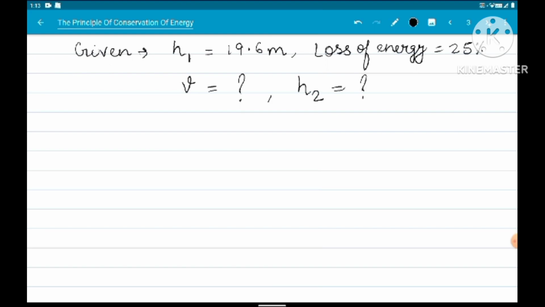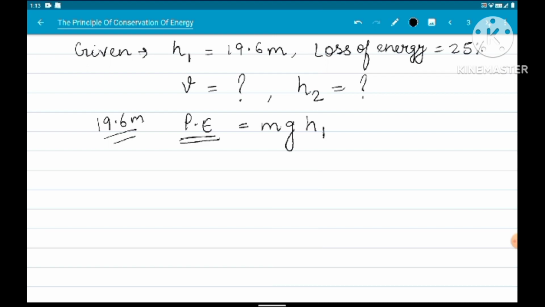Now what happens? Due to the principle of conservation of energy, the energy possessed by the body when it was at a height of h1, that energy is known as potential energy. The body at a height of 19.6 meter possesses potential energy, which we can calculate by using the formula mgh1.